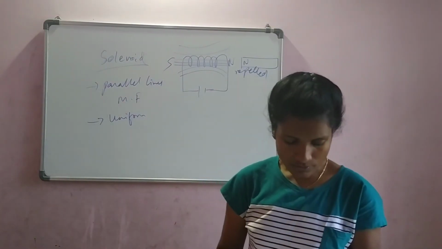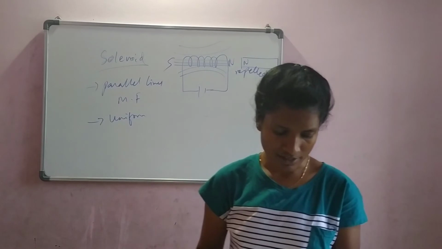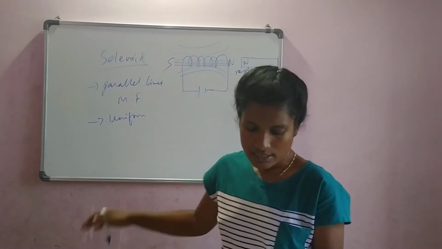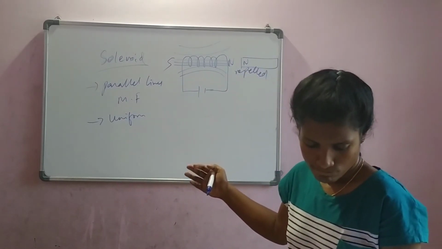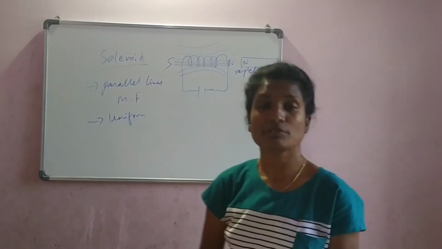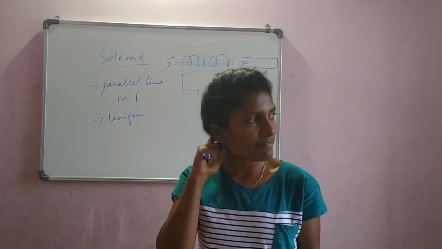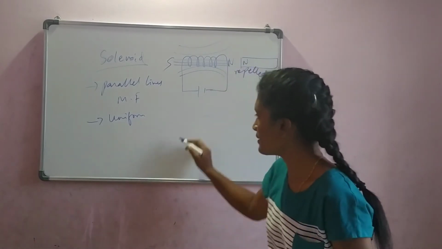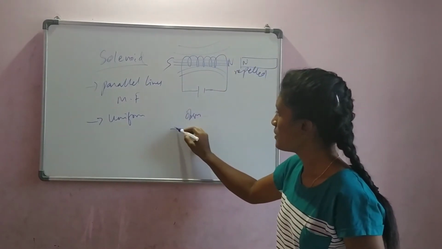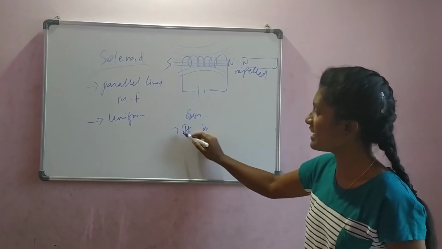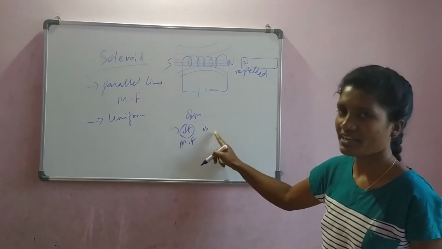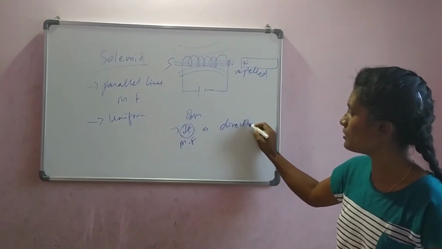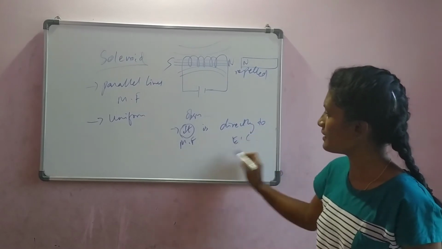Then, the observations that we are going to make here is, the magnetic field strength is more powerful if you supply more and more current. What are the observations? It is directly proportional. It means magnetic field is directly proportional to the electric current.